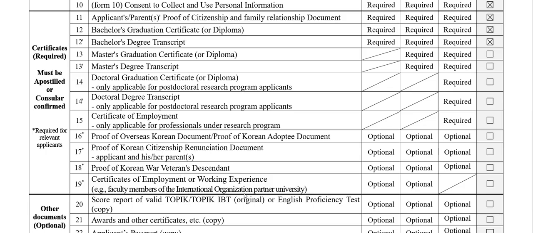And certificate of employment or working experience, here also it's only applicable for faculty members of international organization partner universities. If you are one among them, then check this out and submit your certificate of employment or working experience certificate under form 19. If you're just someone who has work experience under some office or other places, just submit your work experience under, I will show you down, not here. So I hope you understand so far.